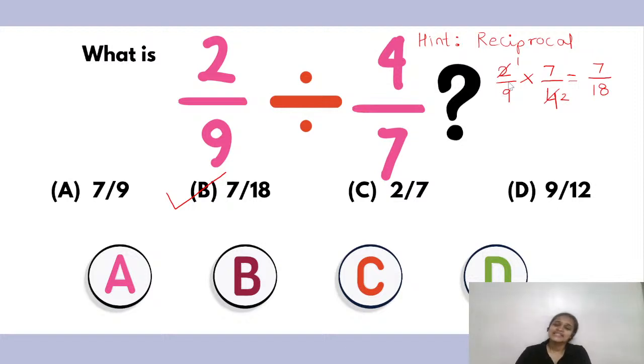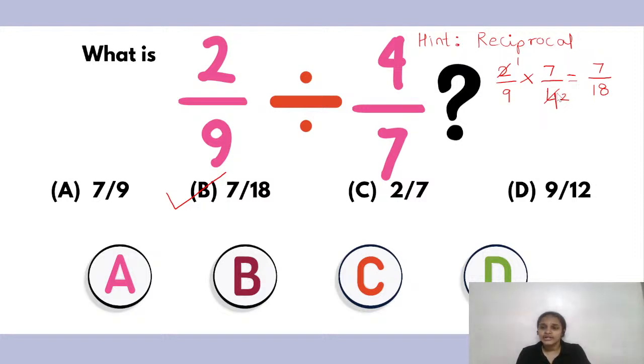All right, no worries. It was really good to see the attempt that my children made. That is more important. I hope you all have understood the concept of reciprocal. Reciprocal means exchanging the numerator and denominator of the fraction.